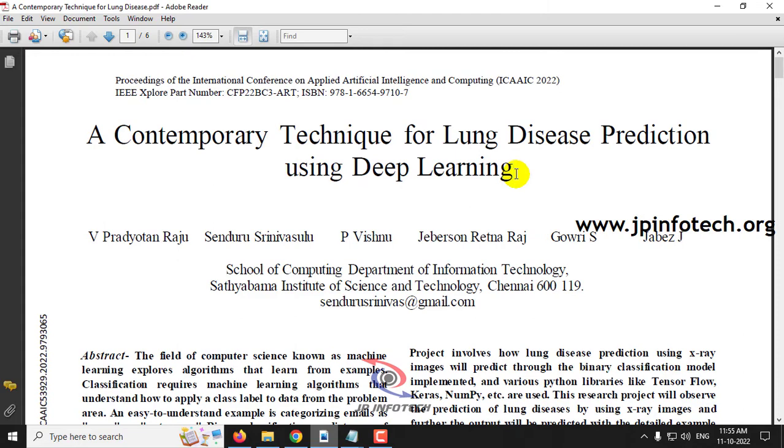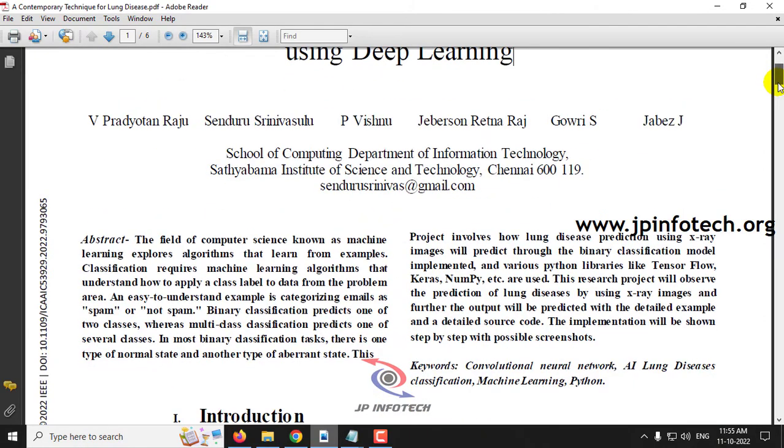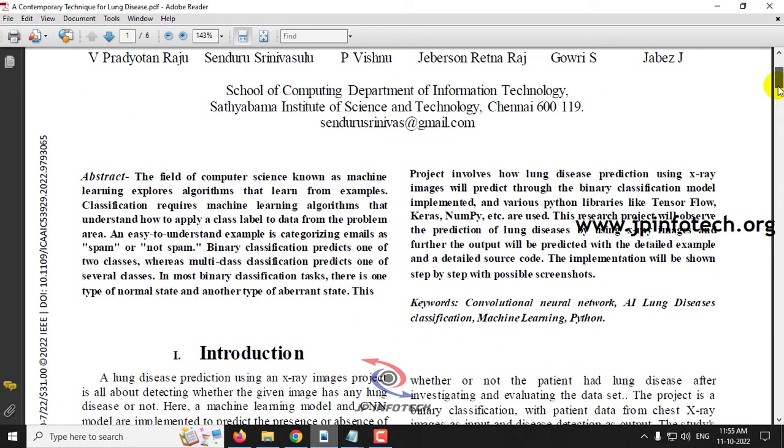The causes of lung disease are changes in the climate and bad habits like smoking, etc. Due to these things, lung diseases are increasing day by day. The medical field is using machine learning and deep learning techniques for predicting these kinds of lung disease. And in this paper, the authors have used X-ray images for predicting lung disease using CNN.